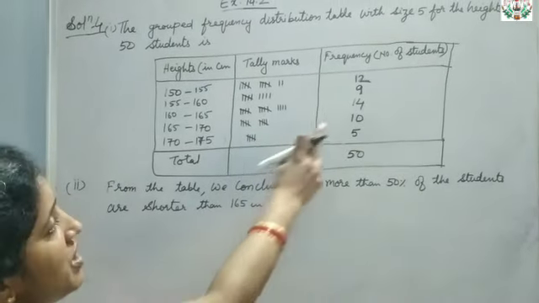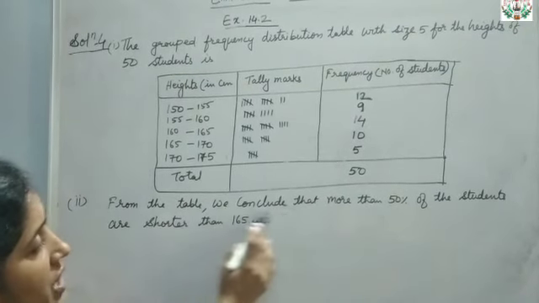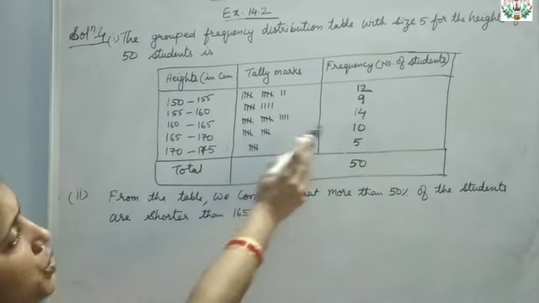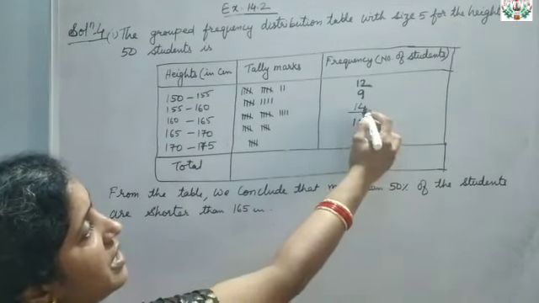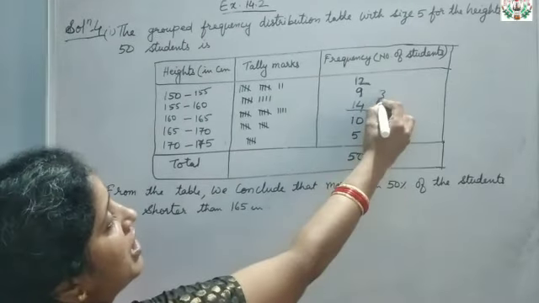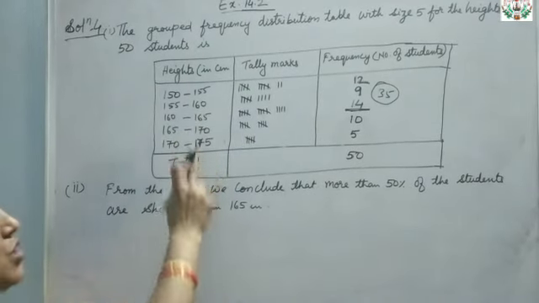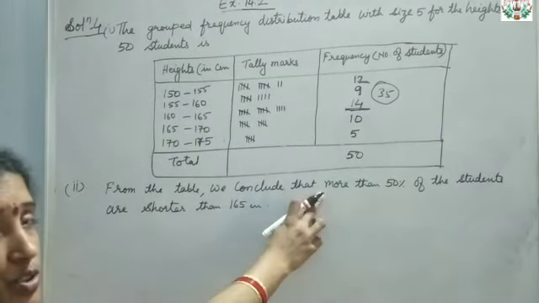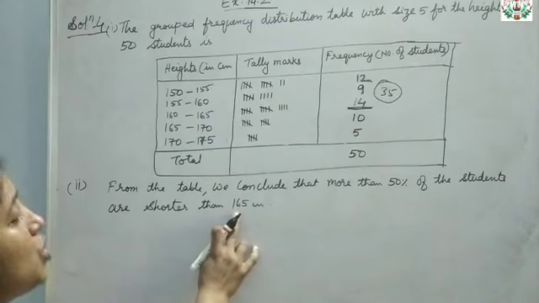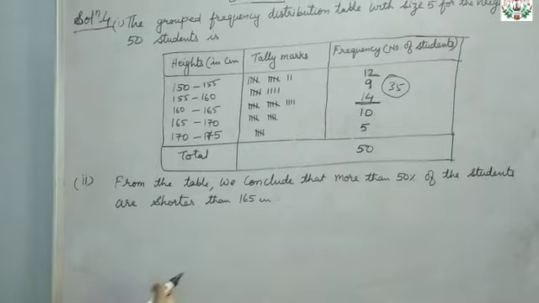Now from this table, you can see where the maximum number comes. That means from the table we can conclude that more than 50% of the students are shorter than 165. You can see the maximum number lies up to here only. That is 21, and 21 plus this is 35. So 35 students come under 165 centimeters. So from the table we can conclude that more than 50% of the students are shorter than 165 cm. Okay, clear? Now the next question goes like this.